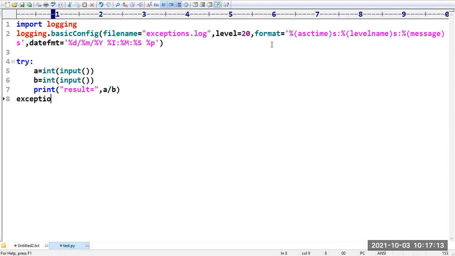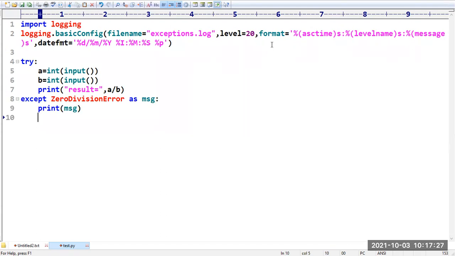Suppose if any exception occurred, we know we have to take except block. If anywhere zero division error we are getting, print the message on the console. At the same time, sir, please write this information even in the log file also. So finally, I want to print logging.info message saying request processed successfully.